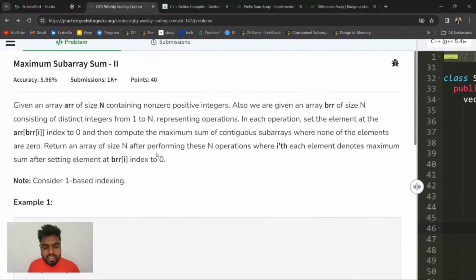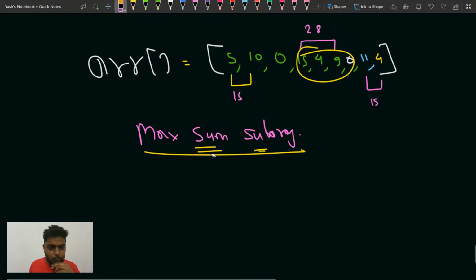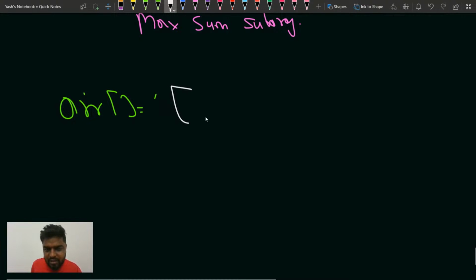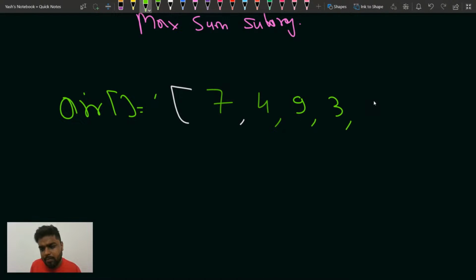What happens in this question is, suppose that initially the array looked something like this. I'll tell you what this question is kind of doing with you. Suppose that initially the array was, let's say, 7, then 4, then let's say 9, then 3, then 2, 8, something like this.